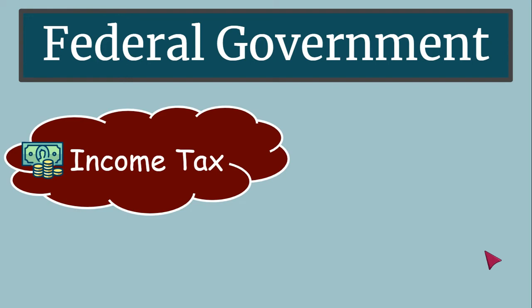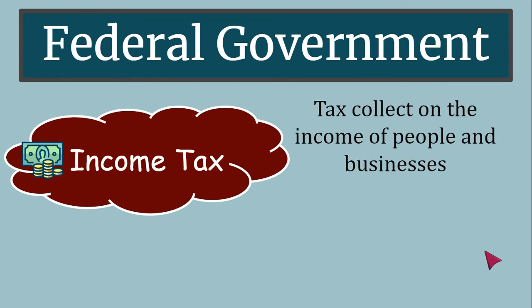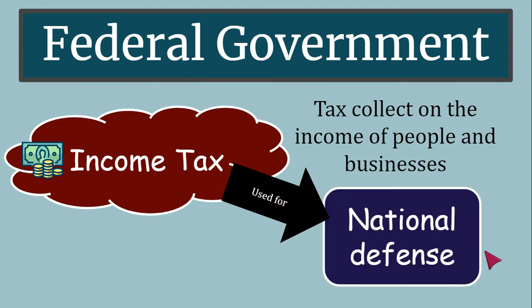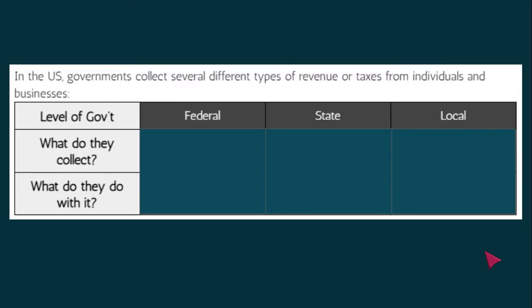The federal government collects income tax. That's the tax that's collected on the income or wages of people and businesses. Income tax at the federal level of government is used for national defense, maintaining an army, maintaining military supplies, military bases, that kind of thing. Fill in on your notes.